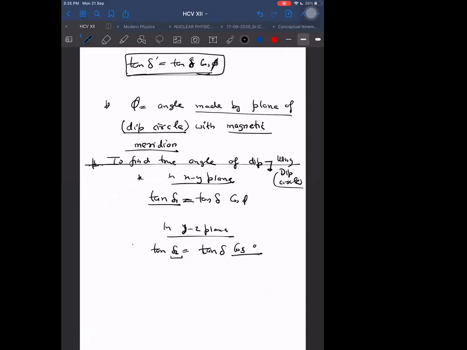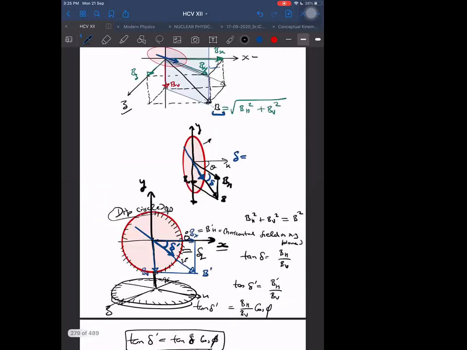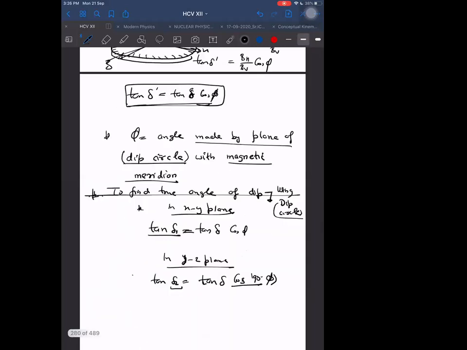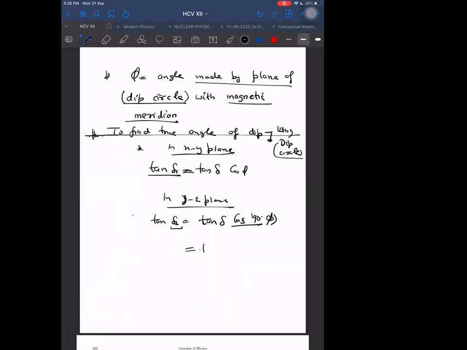Cos of 90 minus phi. This boy understood it. What is happening here? Very good. Cos of 90 minus phi it will become, because this BH makes phi angle with the x-axis, then it will be making 90 degrees minus phi with the z-axis. Then definitely that side it will be cos 90 minus phi. So what will it become then? It will become tan delta into sine phi. That is tan delta 2. So one equation, second equation.